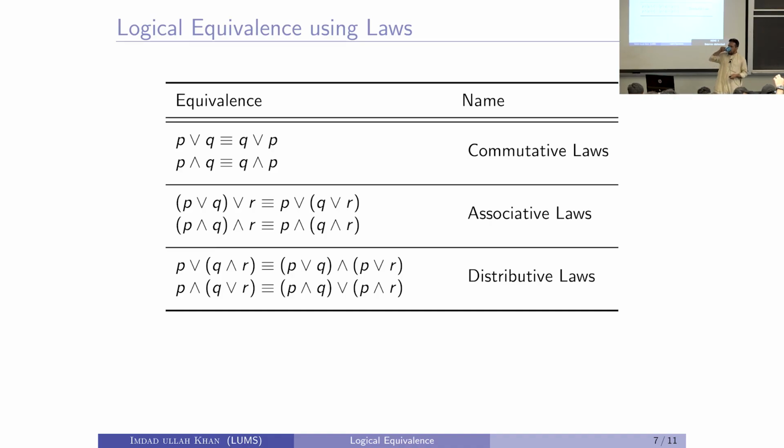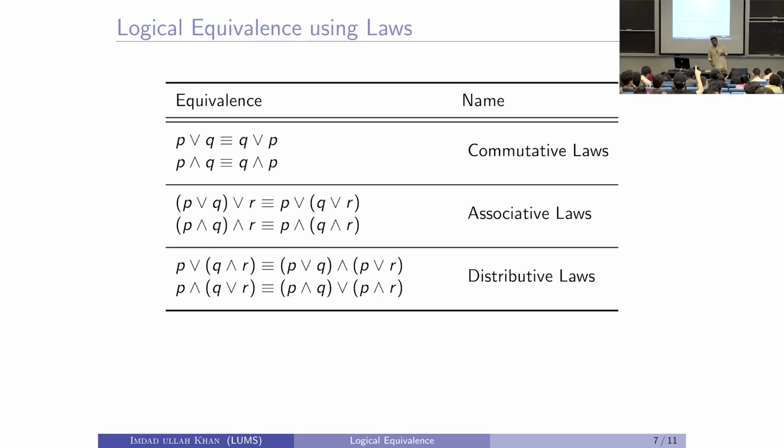Yes, please say it again. What if the same proposition has an AND and an OR? What do you mean the same? Is it P or P and Q? Okay.